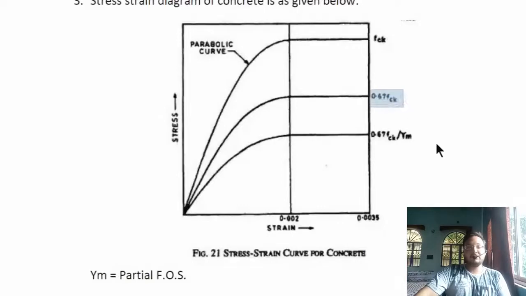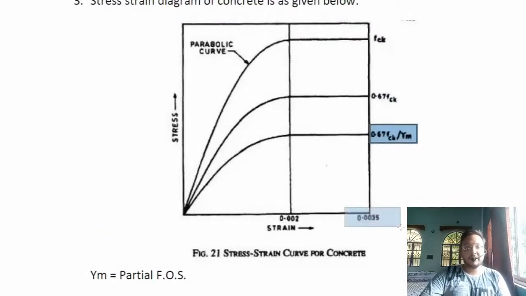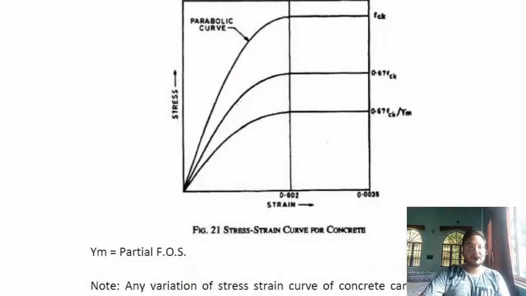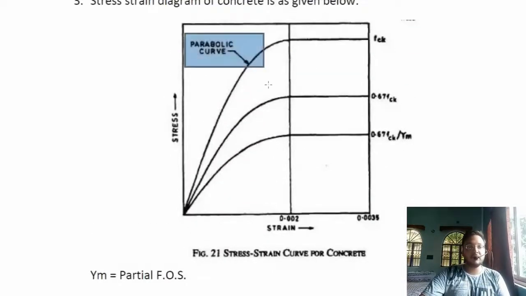This is 0.67 fck, and this is 0.67 fck upon gamma m, where gamma m is the partial factor of safety, which is equal to 1.5. So this is actually our 0.45 fck, or you can say 0.67 fck upon gamma m. We have also limited our strain to 0.0035, which is what we assumed in our second point, and this is our stress strain diagram, which is considered a parabolic curve.